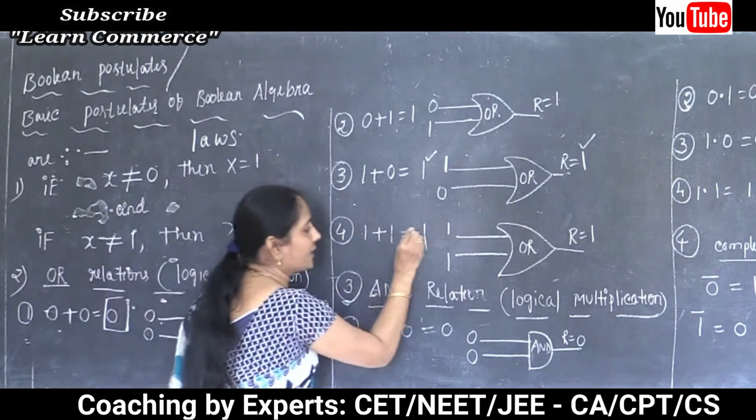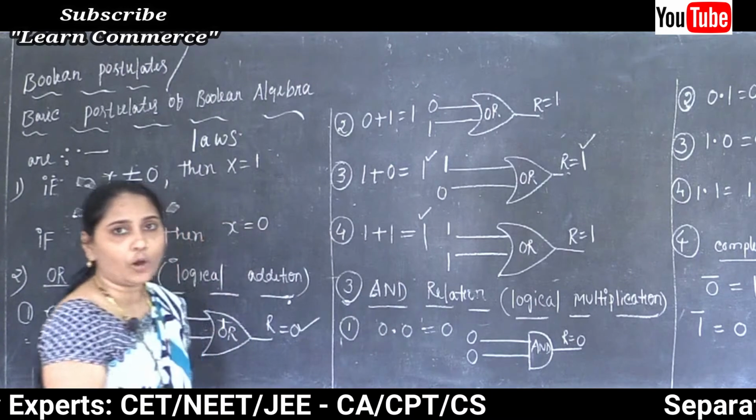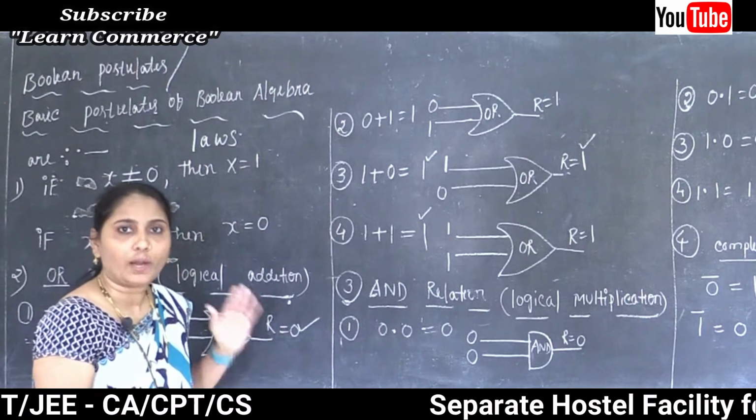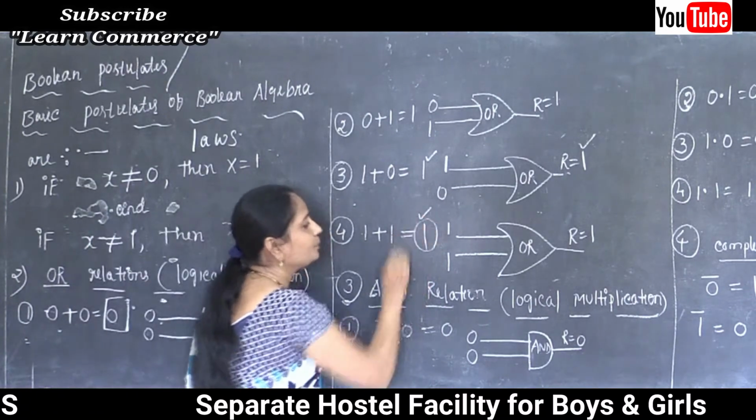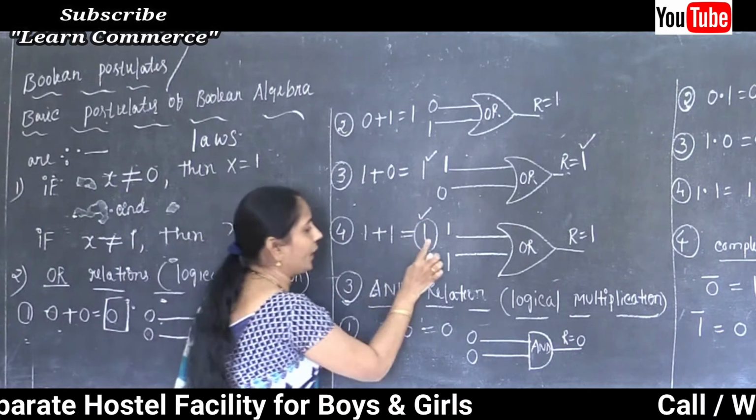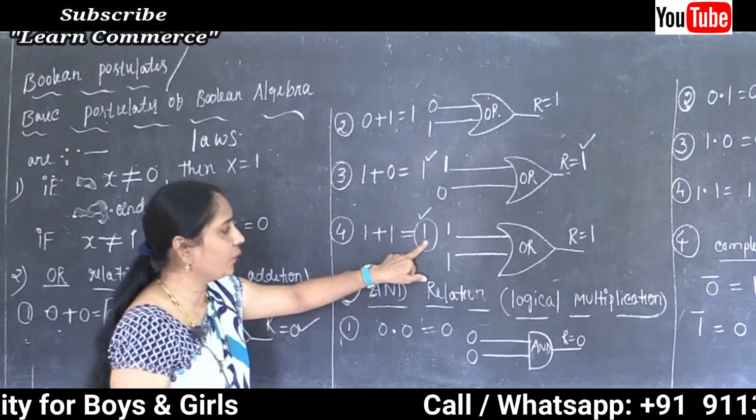And lastly, 1 plus 1. So what's the answer? What about the output? When we add 1 plus 1, the value is 1 only, okay. So 1 plus 1, the value is 1.